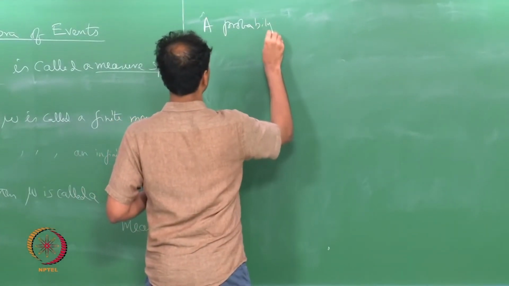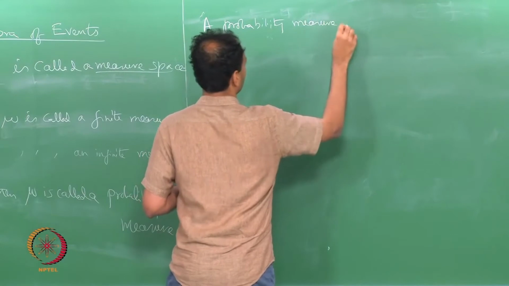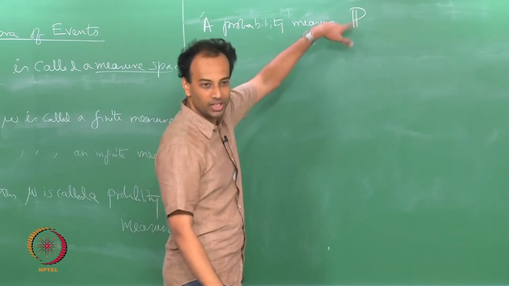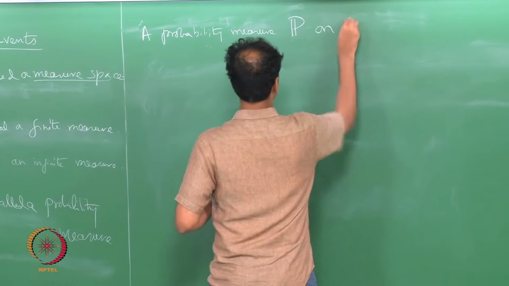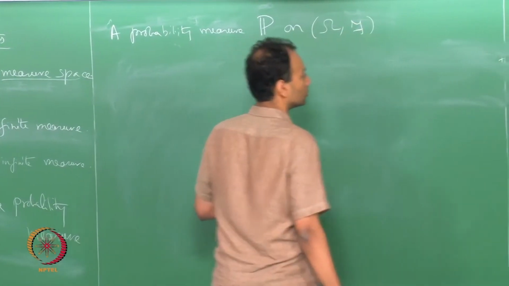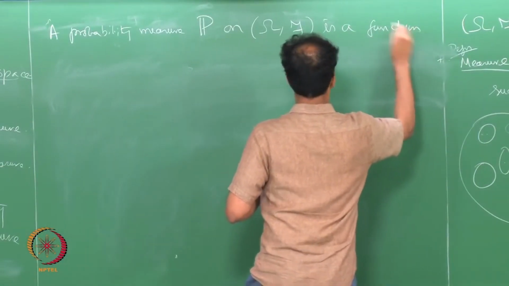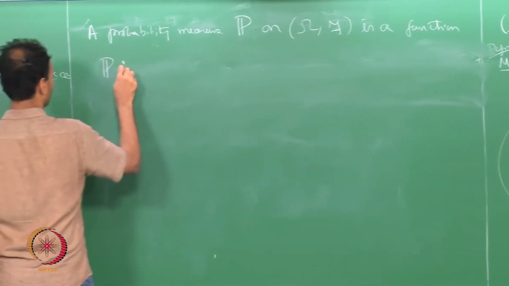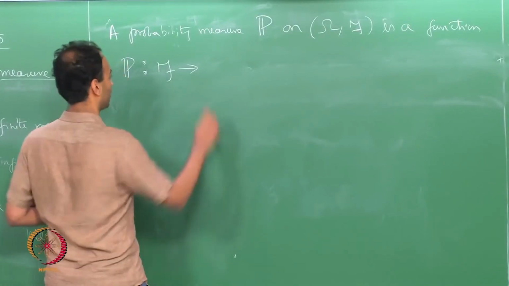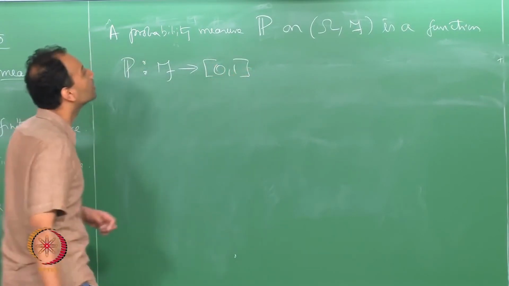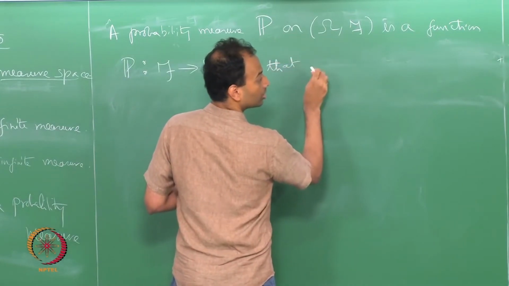A probability measure is denoted by P with 2 lines, standard notation, on omega, F. It is a function P mapping F measurable sets to, what does it map to? 0, 1 now, that satisfies